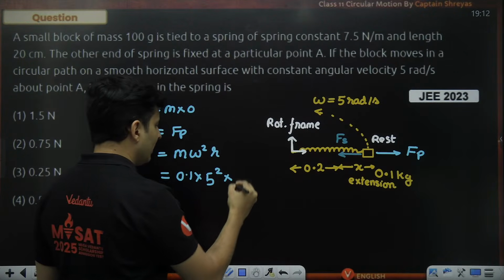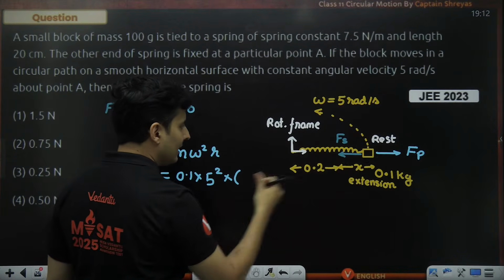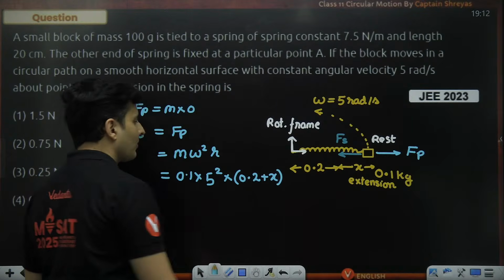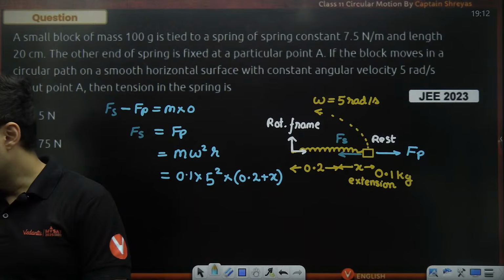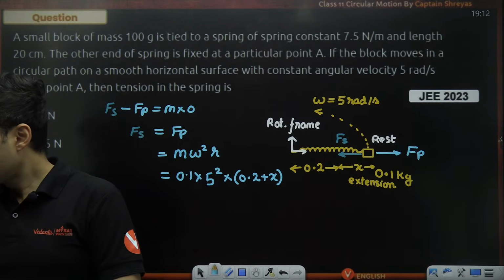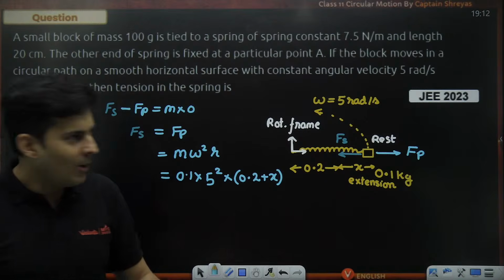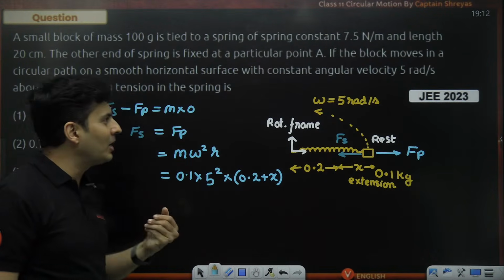So a lot of people miss that it is r plus x, or original length plus x, which means 0.2 plus x. This is the crux of the problem. Got it, everyone? Yeah? Amazing. So now you'll be like, sir, I can't find the spring force because x is not known. How much is the extension?